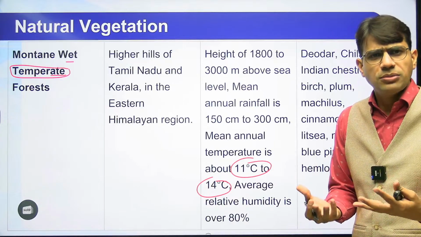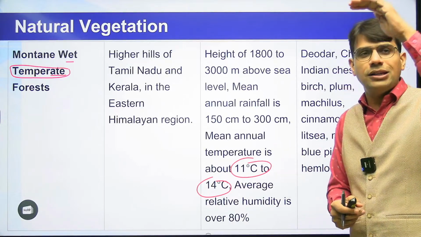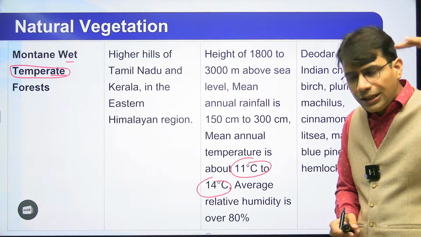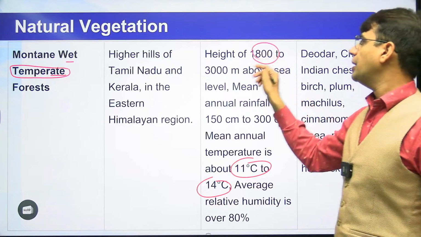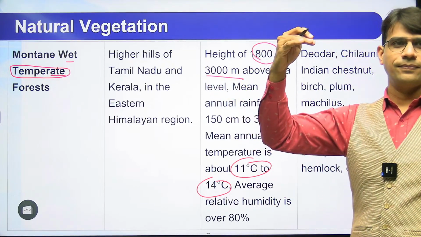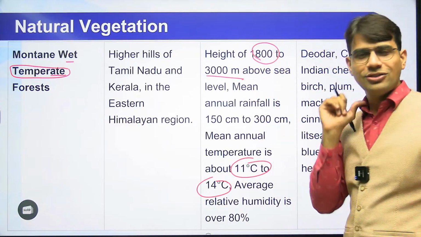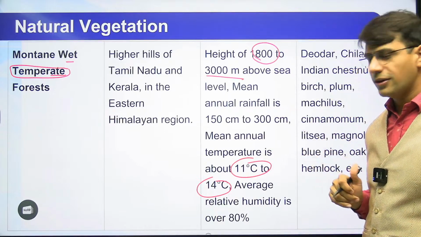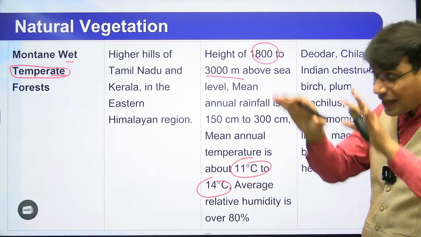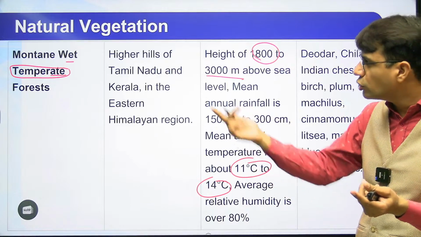But how can it be possible? इंडिया में टेम्परेचर आएगा कहां से? आप हाइट बढ़ाइए भाई. जो 1000 मीटर हाइट थी अब उसको थोड़ा सा और बढ़ाइए. Height will be 1800 to 3000 meter. When 1800 to 3000 meter, definitely I will be having temperate conditions. And there is no true summer. We have only winter.